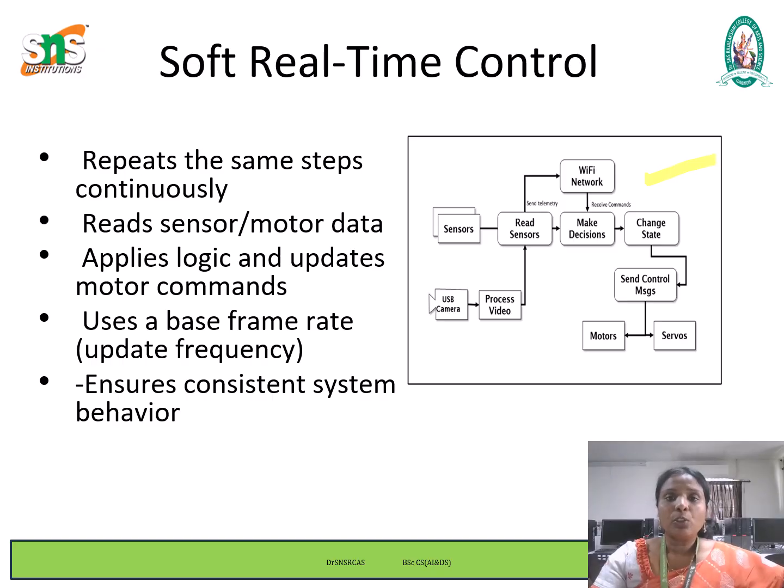This sensor data along with processed video information is sent to the make decision module. This is where the robot determines how to respond based on the input, such as moving forward, turning or stopping. It may be influenced by commands received over a Wi-Fi network, which allows for remote control or monitoring. Telemetry data from the robot can be sent back over the network to a remote system for oversight and logging.